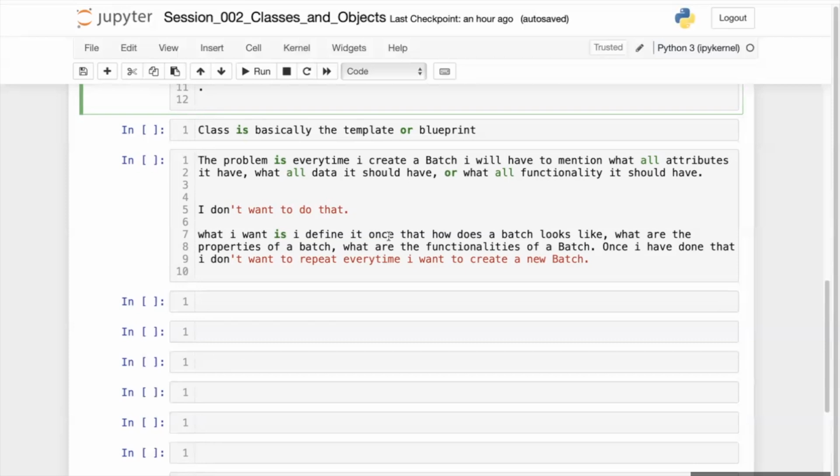Since Mr. Misra sir has such diverse experience and has worked in the operations field for such a long time, he must be understanding the blueprint. If you create a blueprint of something, you are going to use it for whatever batches you make. If you want to make the next batch, you use the blueprint. So that template or blueprint is basically called a class. It should be able to create a new batch by using some code or syntax.